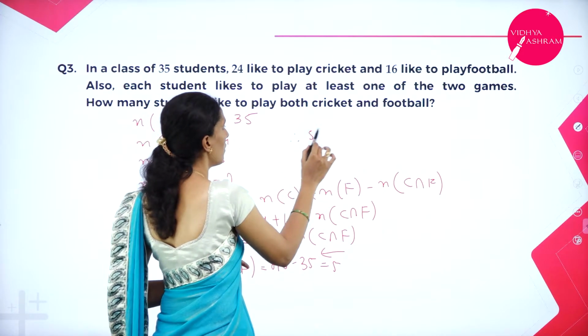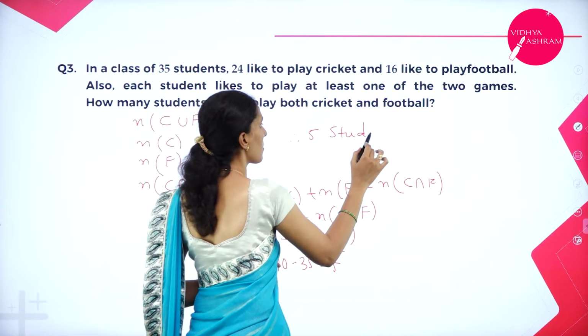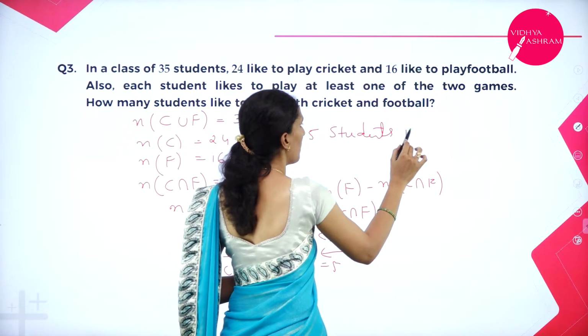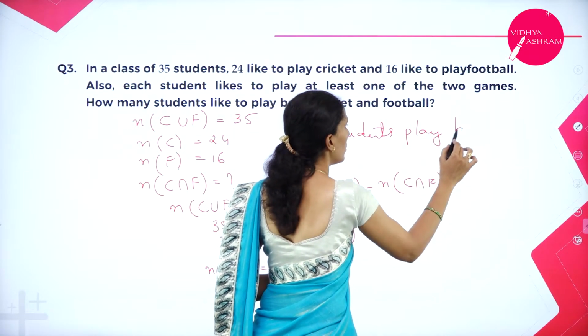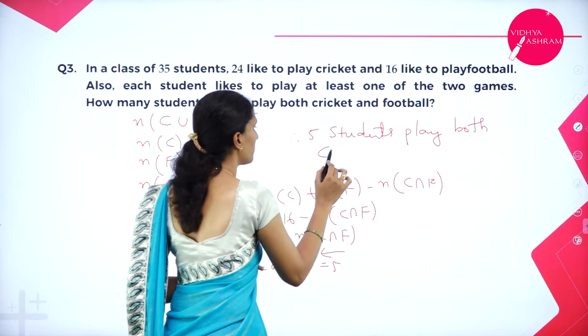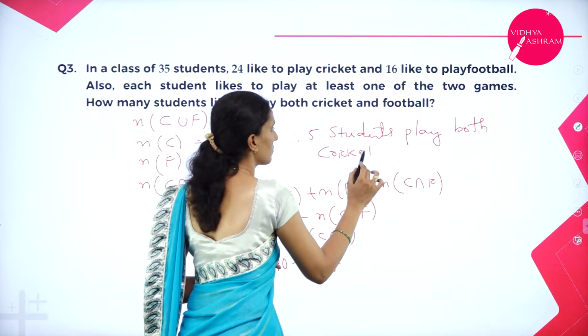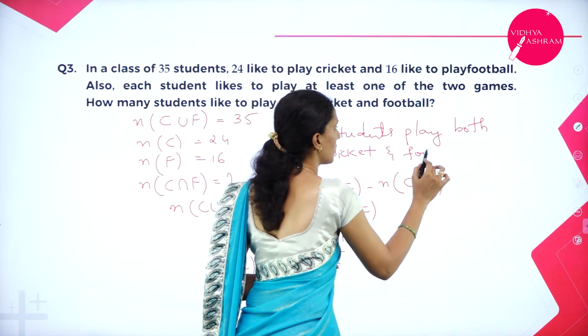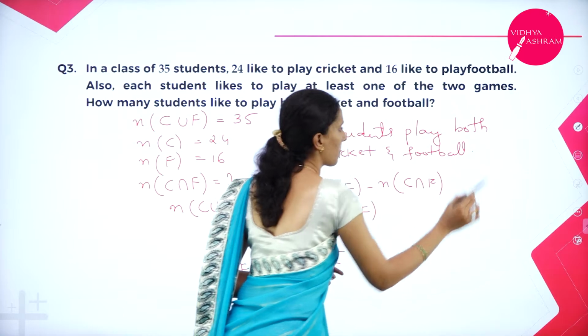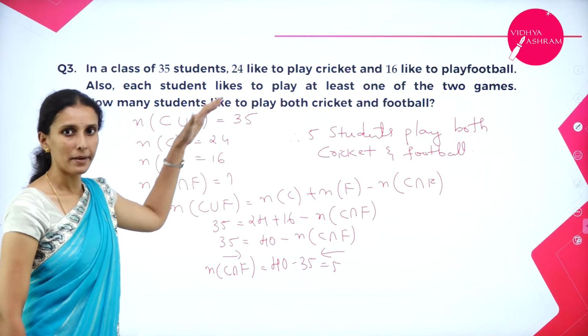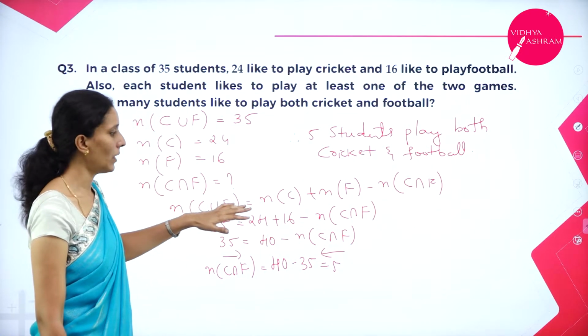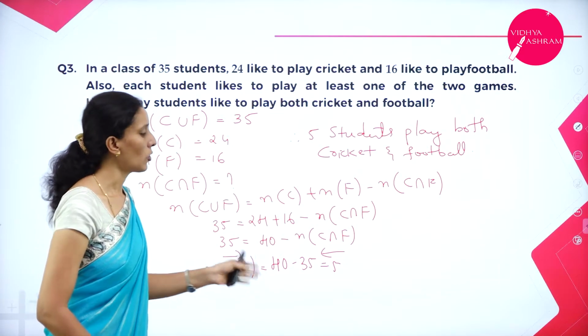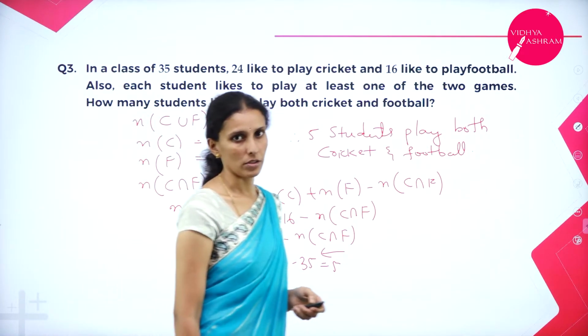So therefore 5 students play both cricket and football. So just convert the statement to the mathematical formula. Then you will get the proper answer for the given question.